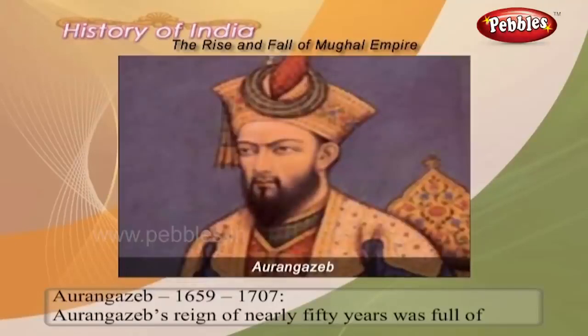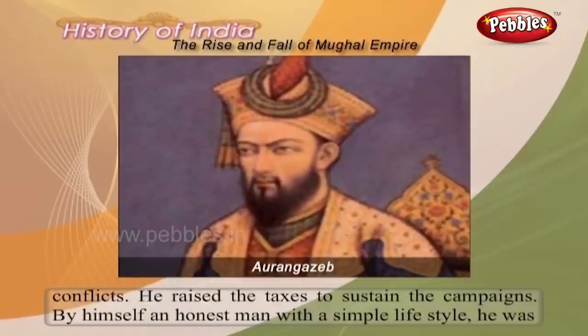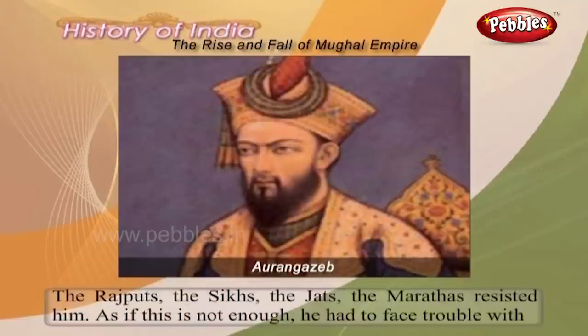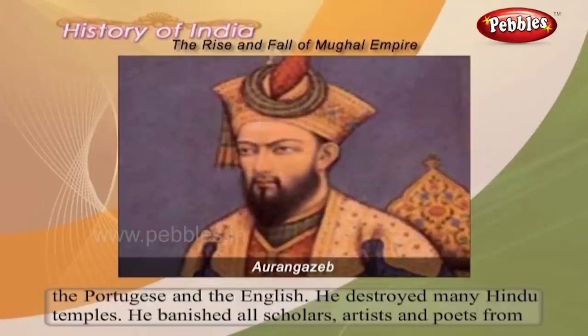Aurangzeb, 1659 to 1707. Aurangzeb's reign of nearly 50 years was full of conflicts. He raised the taxes to sustain the campaigns. By himself an honest man with a simple lifestyle, he was a Mussalman to the core. So, his rule with the help of the laws of Islam made him very unpopular. The Rajputs, the Sikhs, the Jats, the Marathas resisted him. As if this was not enough, he had to face trouble with the Portuguese and the English.